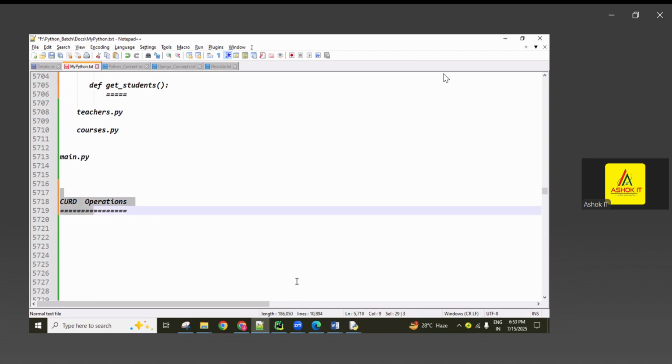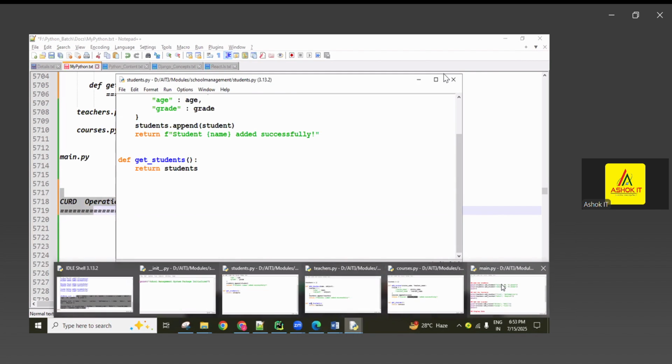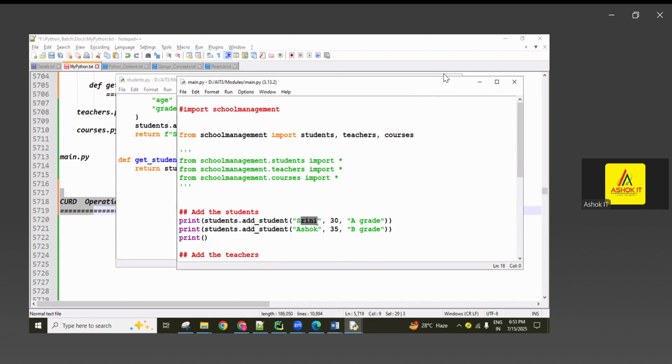And also here in these functions, guys, static names are given. For example, students, comes to here main function. So here I directly gave names like this. Okay? So these names I want to take from the user. Enter the student name, enter the student age, enter the student grade. Like that I want to ask, then the user enters the data, and that data I want to submit to the student list. Okay? So are you ready to do like that? Okay, I'll show you one structure also for that.